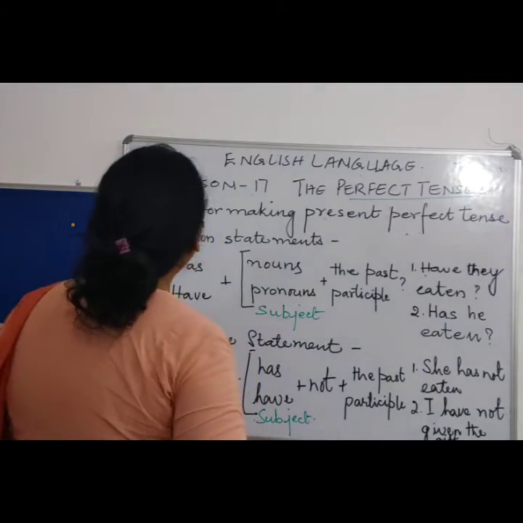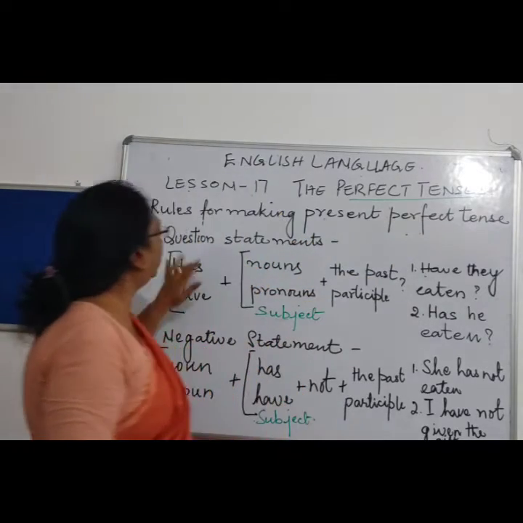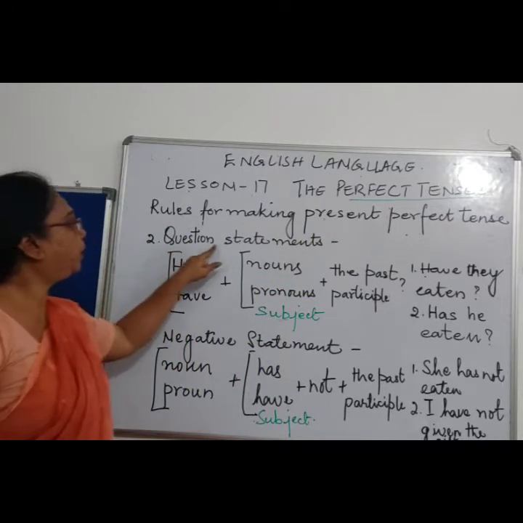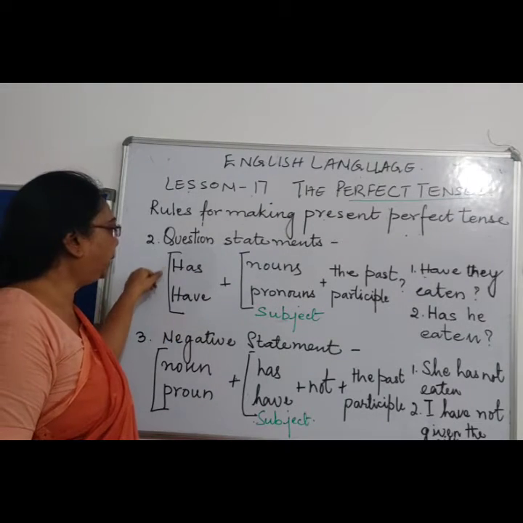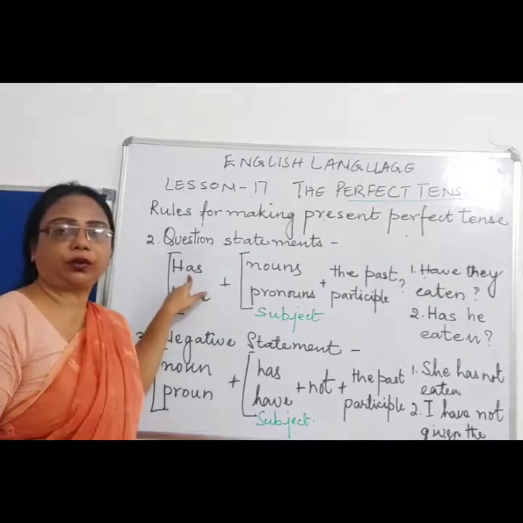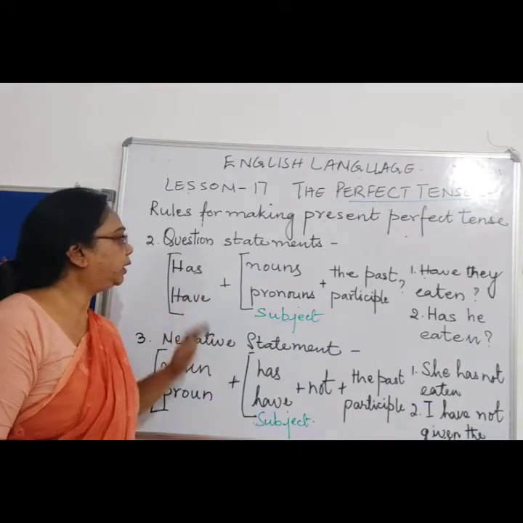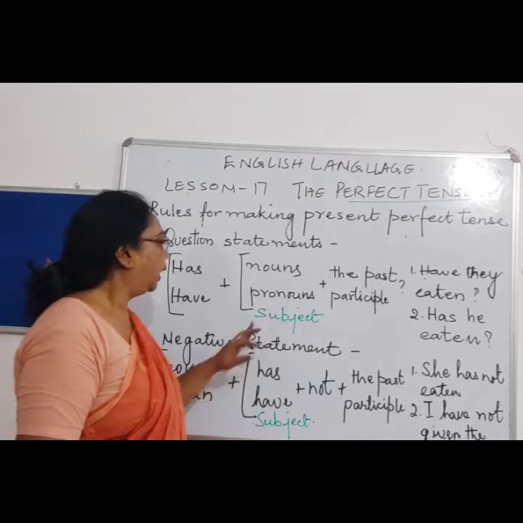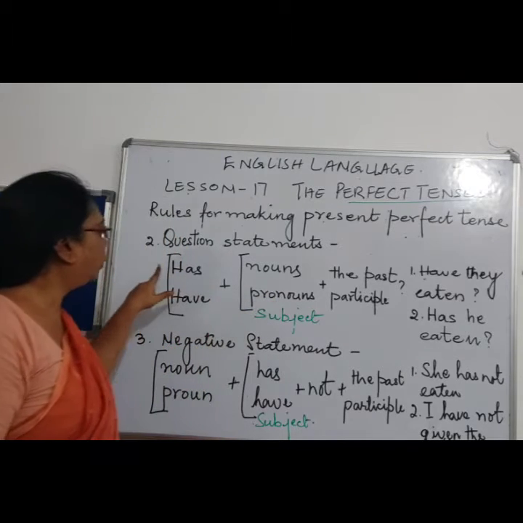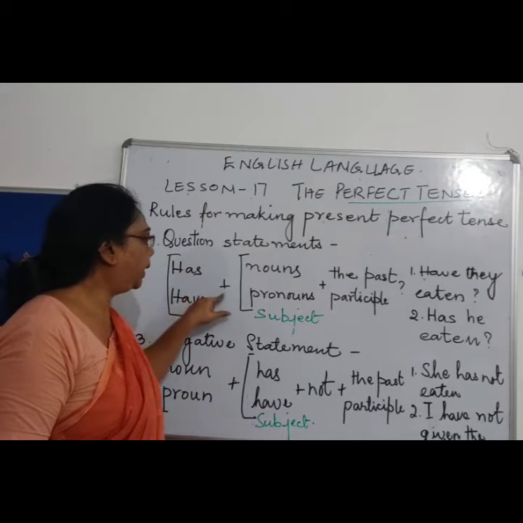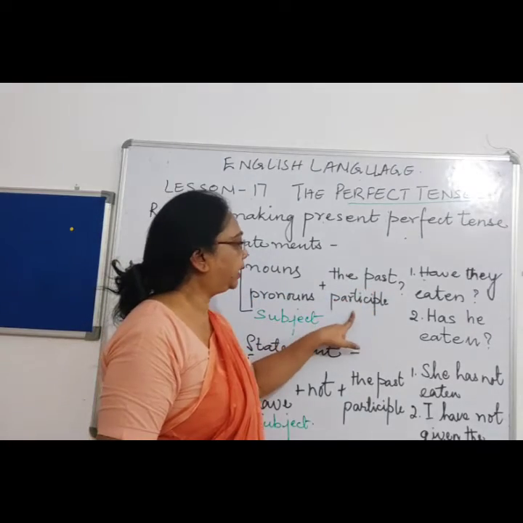Now children, the next rule we will see is how to form the present perfect tense in the question form. To form a question in the present perfect tense, we use has and have. Has we use for the singular number and have we use when the subject is in the plural form. And subjects are what? They are either nouns or pronouns. So has and have plus the subject plus the past participle.